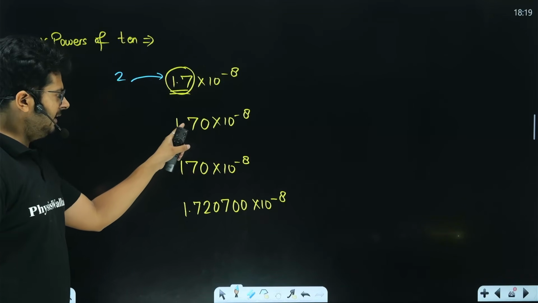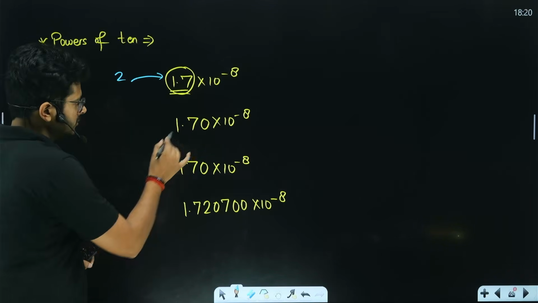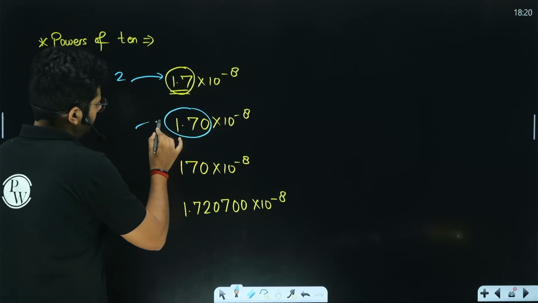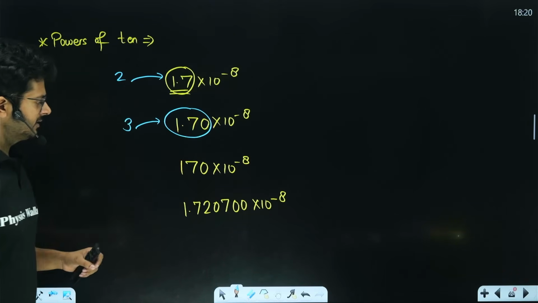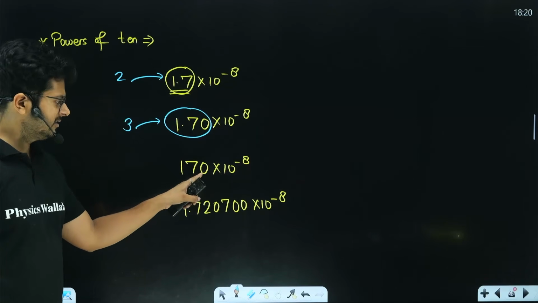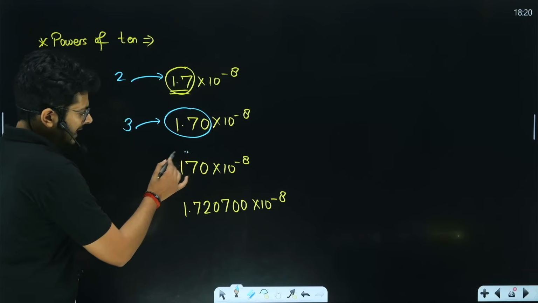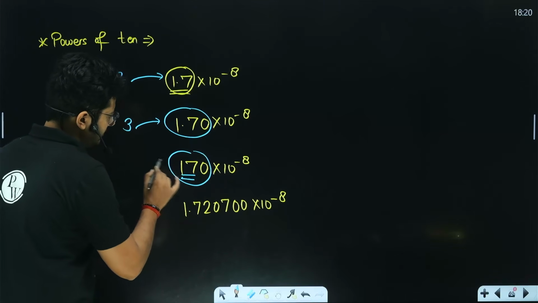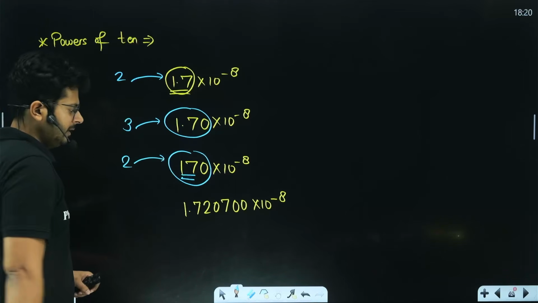1.70, there is a decimal point, and after that we have this 0 over here. So here we will have three significant figures. 170, right? So here we don't have a decimal point, and this is a trailing 0. So here we will have only these two digits as significant digits, right?